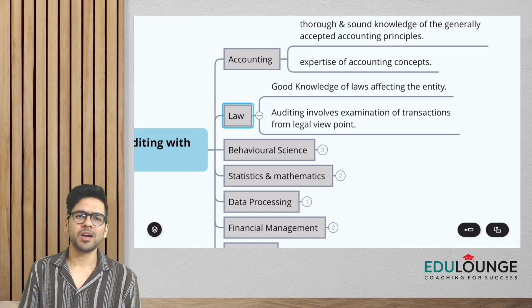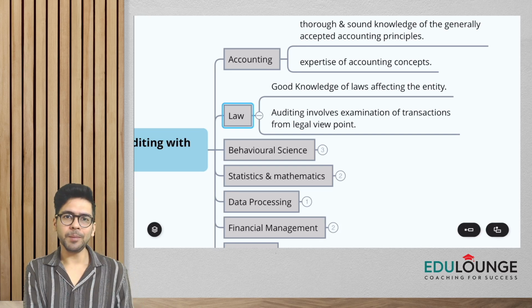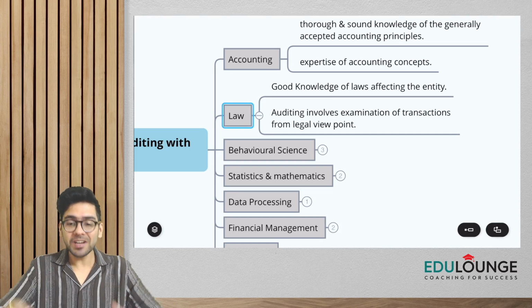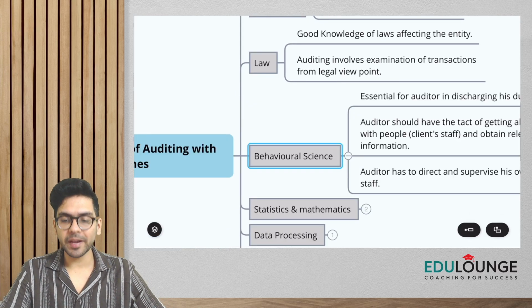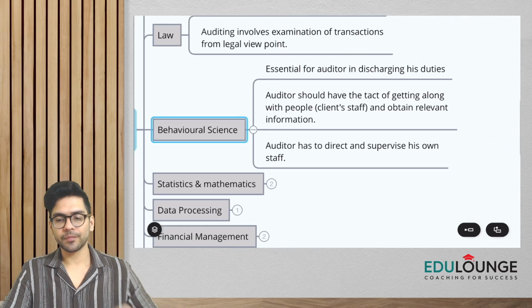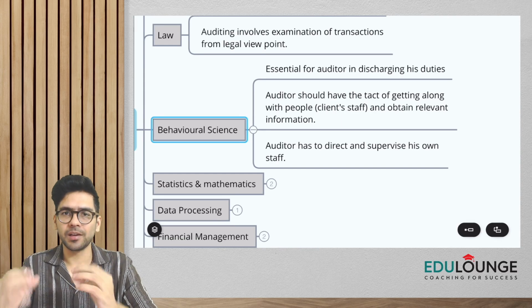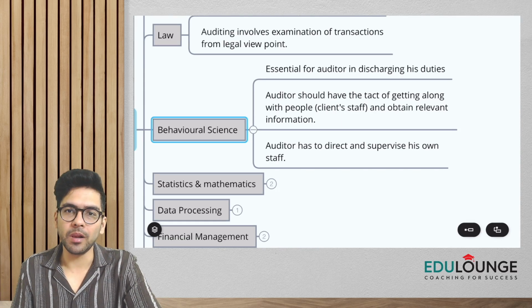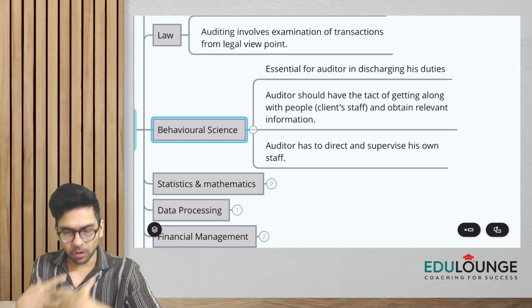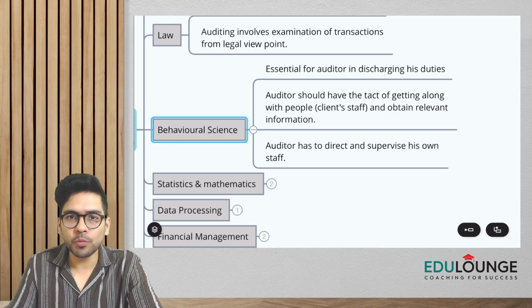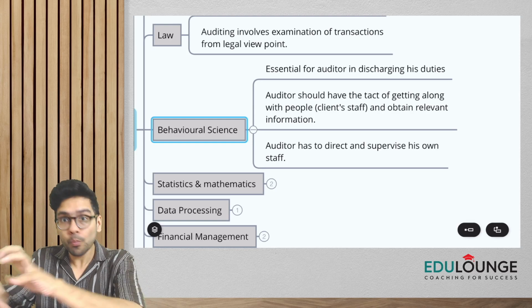So you have to have good knowledge of the laws which affect the entity. Okay, now when it comes to behavioral science, always remember, guys, what is behavioral science? It is basically an art. It is a tact of dealing with people. So always remember, guys, as an auditor, I need to know how to talk to people, how to interact with people, how to manage people.